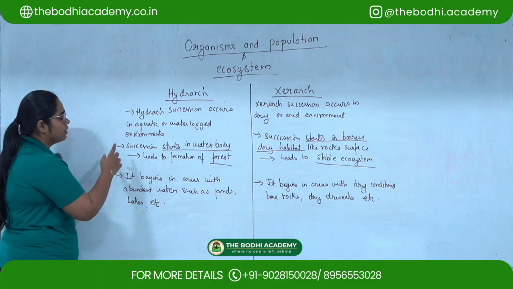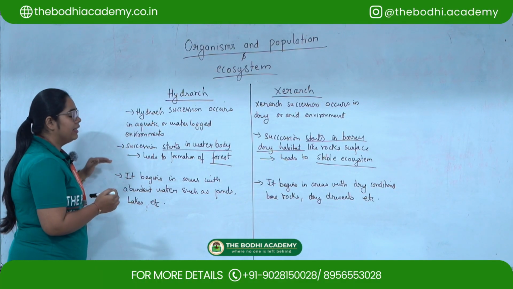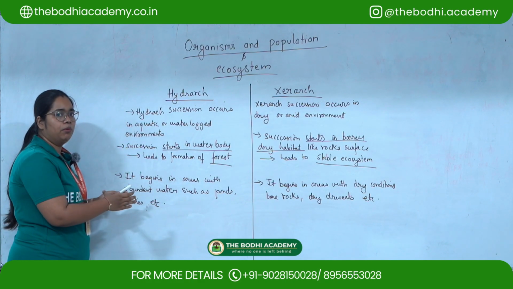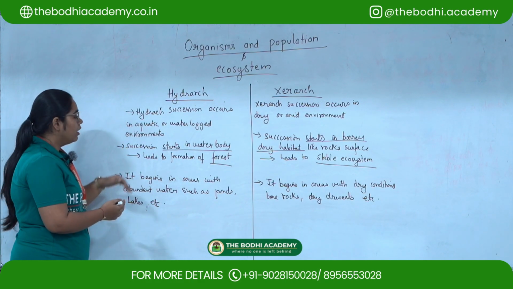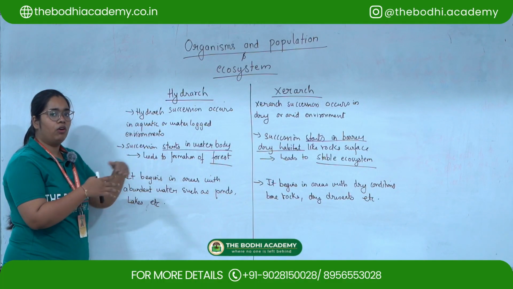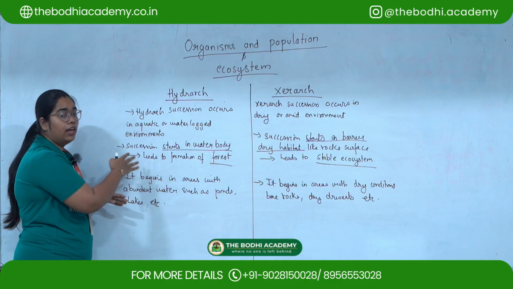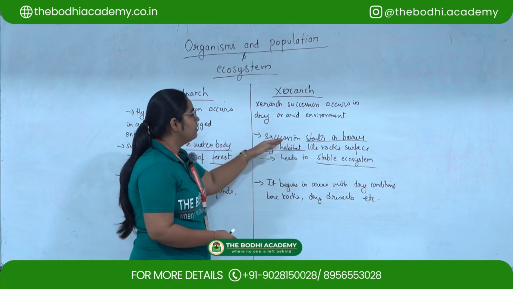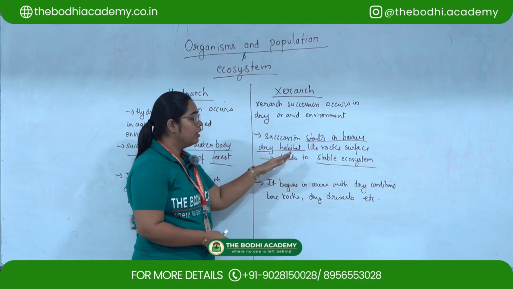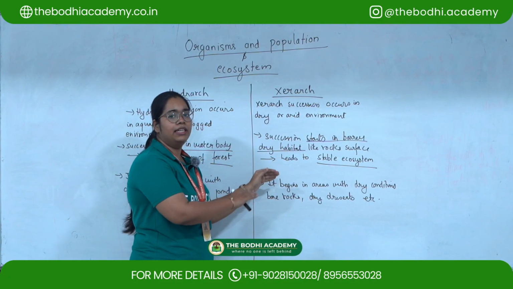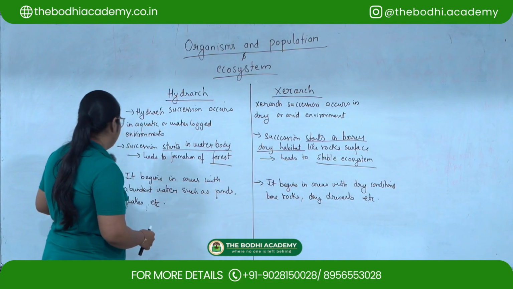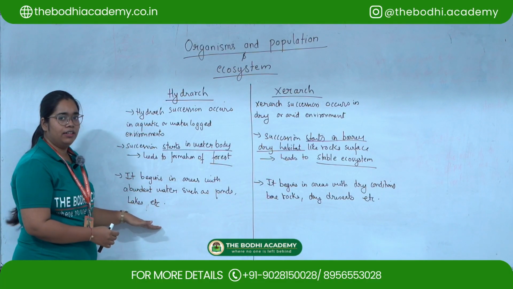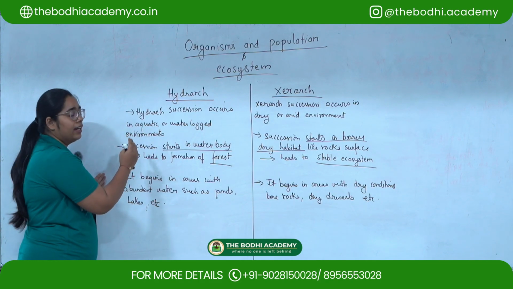The second point, the succession starts in a water body and then leads to the formation of a forest. So from a water body, due to sedimentation over time, it will lead to the formation of a forest or a terrestrial ecosystem from an aquatic ecosystem. So this is Hydrarch succession. In Xerarch succession, it starts in a barren, dry habitat like rock surfaces, and then it will lead to a stable ecosystem. Hydrarch begins in areas with abundant water such as ponds, lakes, etc. So this is the starting point of Hydrarch succession.